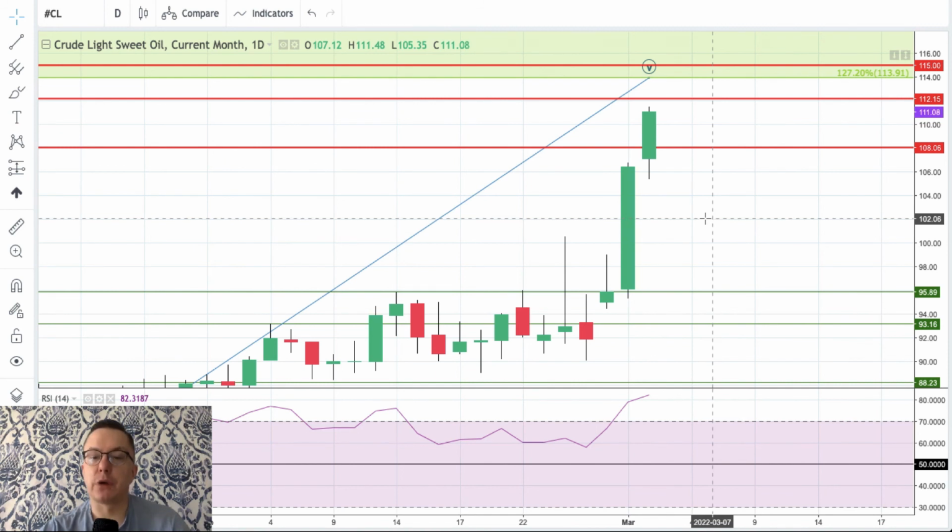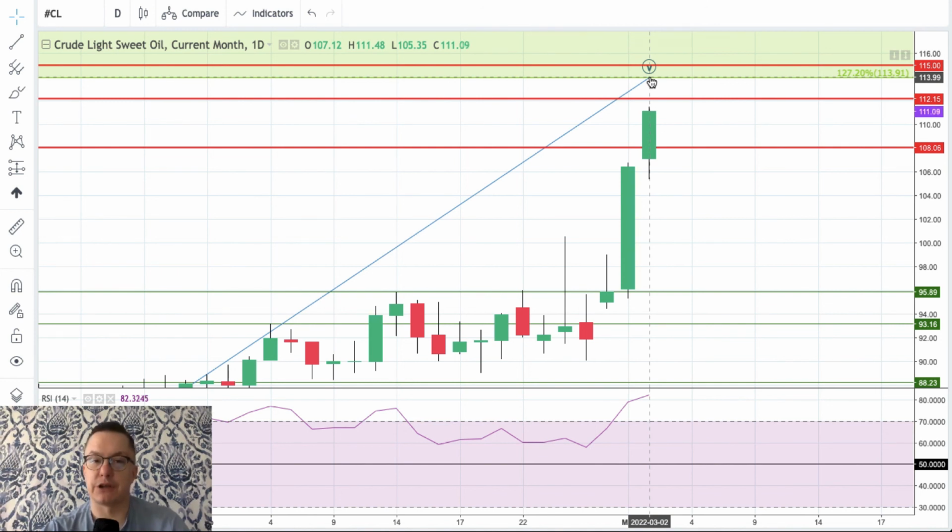However, if I'm wrong and there is no reversal here, that means we should see crude oil much higher than the level of 115. We should go to 150, 160, $170 per barrel. So please keep an eye on this zone. It's the key multi-year technical resistance zone for the crude oil.